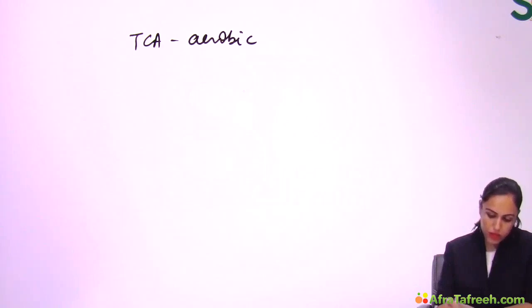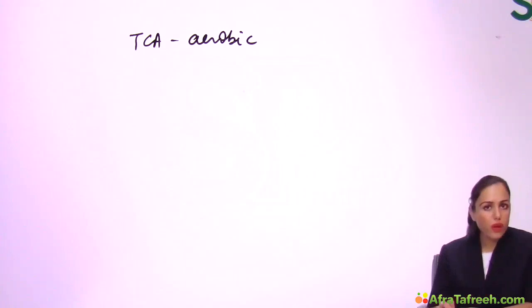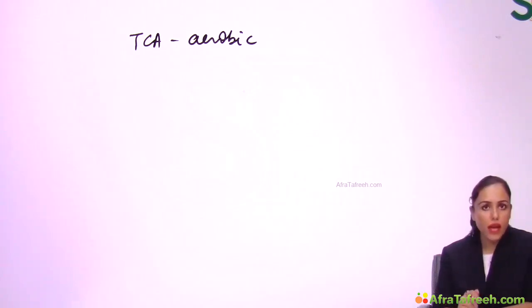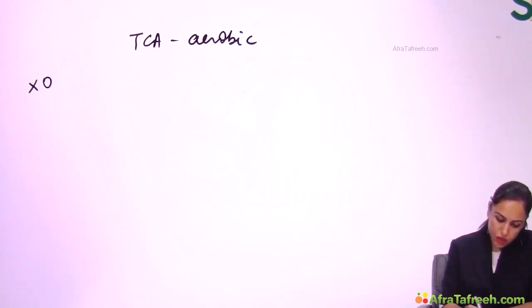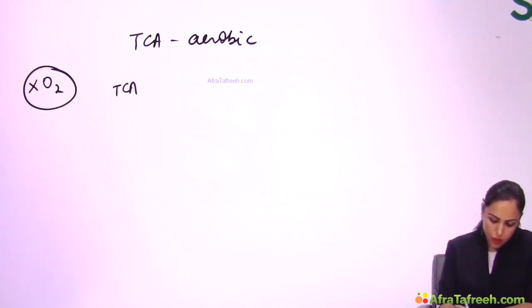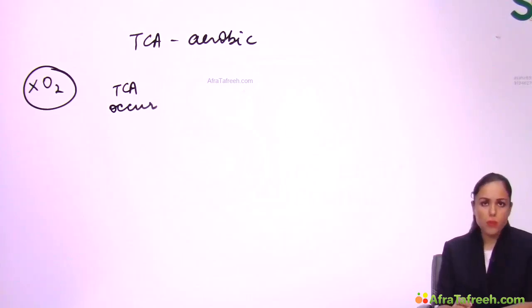Now TCA cycle occurs in aerobic state. We all know it occurs in aerobic state. But any enzyme of TCA cycle does not require oxygen. No enzyme of TCA requires oxygen. Then my question is, why TCA cannot occur in anaerobic situation? See the reason. Let's say there is a situation that oxygen is not there. When oxygen is not there, then TCA will occur because no enzyme of TCA requires oxygen. So TCA will occur. That is, first few cycles of TCA will be occurring.